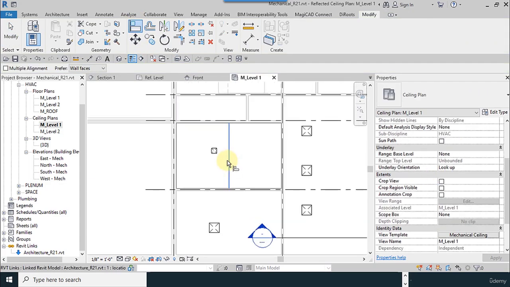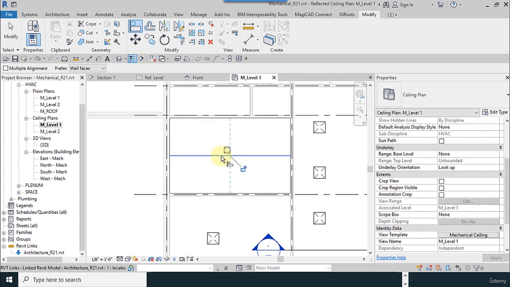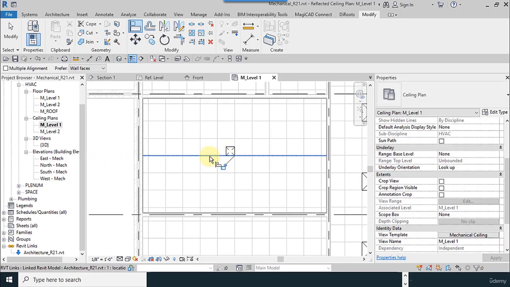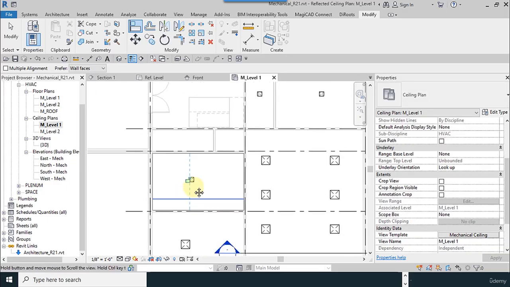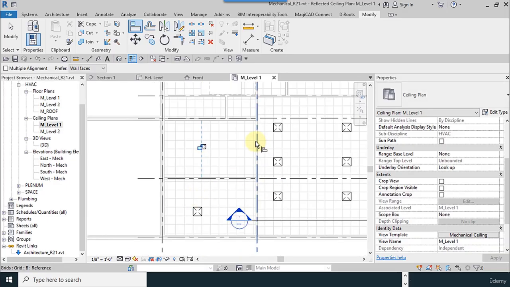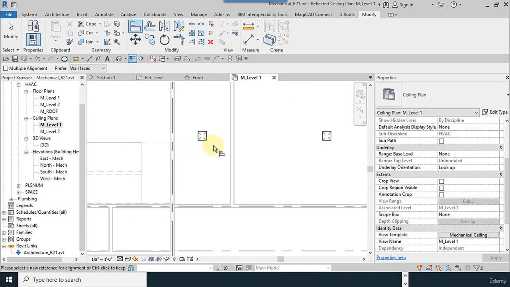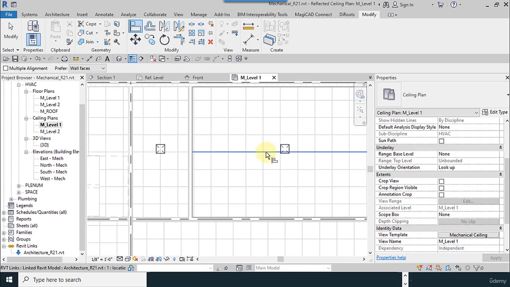So we align all of them like this by this one. It is better than they are aligned.